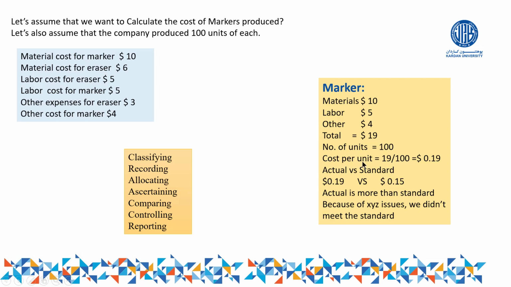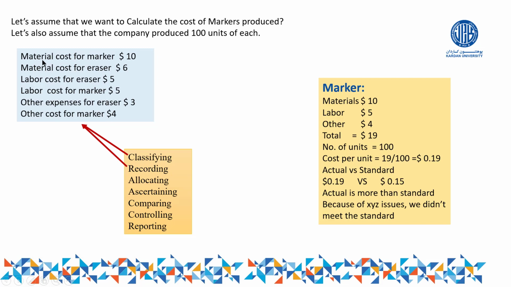Now, cost per unit of products. 100 units are produced, cost per unit. It means how much is the cost of each marker? Cost per unit is equal to the total cost divided by number of units, which is equal to 19. Now, what do we call this step? Let us go for this point. These 2 steps are in this one basically: a step of identifying as well as a step of classifying.